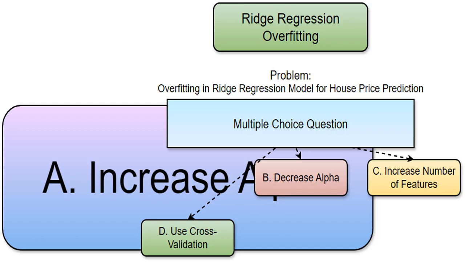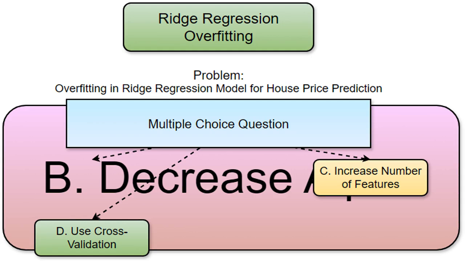Increasing alpha strengthens regularization, a technique that helps prevent overfitting by penalizing large coefficients. It shrinks these coefficients towards zero, making the model less complex and less prone to fitting noise in the training data. Decreasing alpha weakens regularization. This pushes the model closer to ordinary least squares, making it more vulnerable to overfitting, particularly with noisy or correlated data.